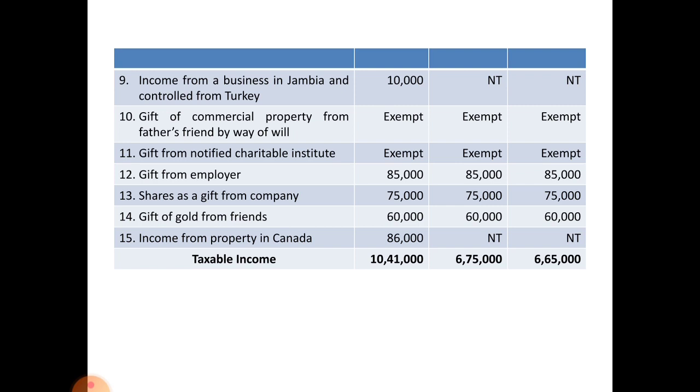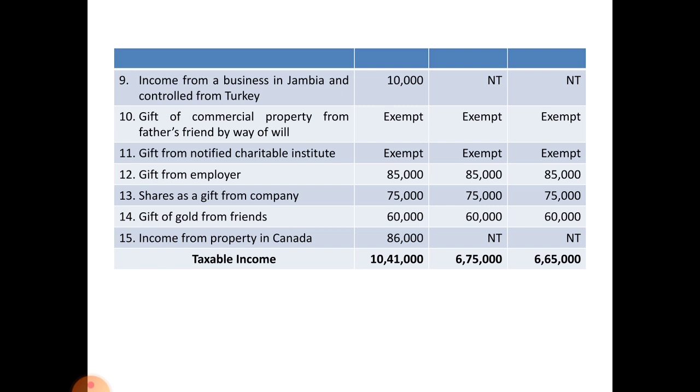Next, income from a business in Zambia and controlled from Turkey is taxable in the hands of ordinary resident only, and gift from father's friend exempted from tax, gift from notified charitable institution exempted from tax, gift from employer taxable, shares as a gift from company taxable, gift of gold from a friend